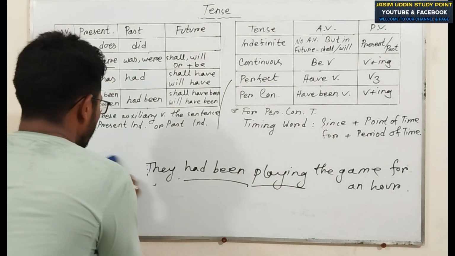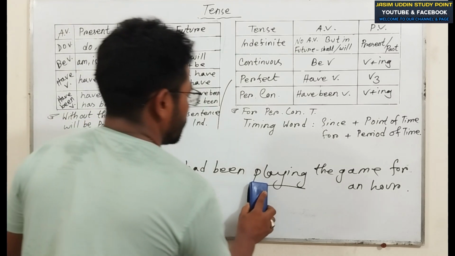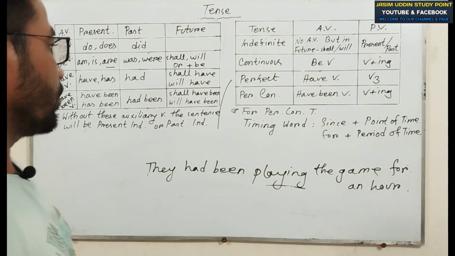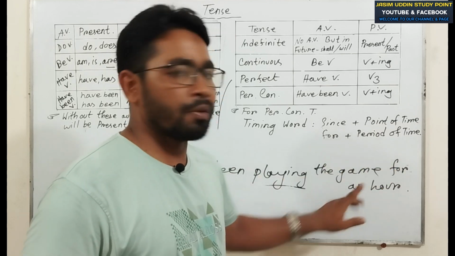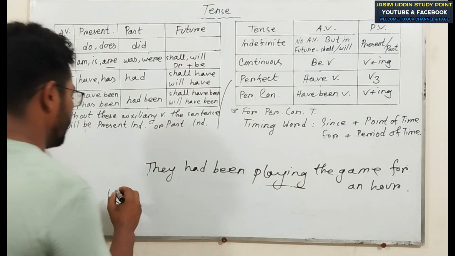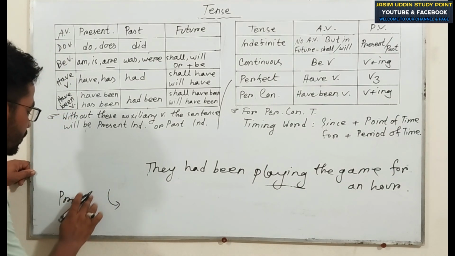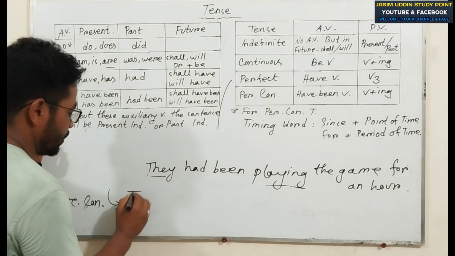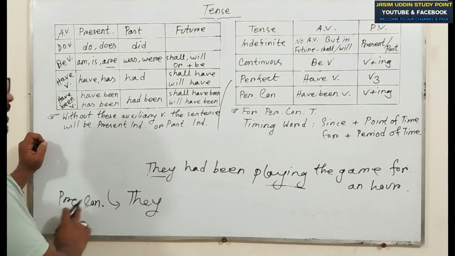My dear viewers, if you want to change the tense, you can change the tense of this sentence, no matter. This is very important. Again, try to understand. For perfect continuous, the sentence will take a timing word, for an hour, for period of time. If you want to transfer the sentence into present continuous, it is very easy. Write the subject they. Next, follow present continuous.